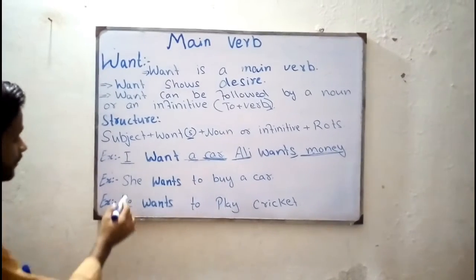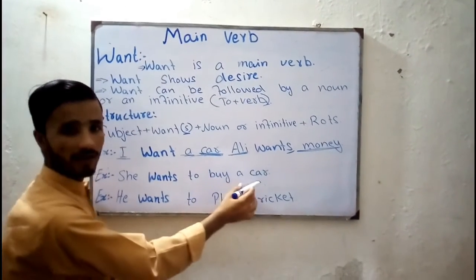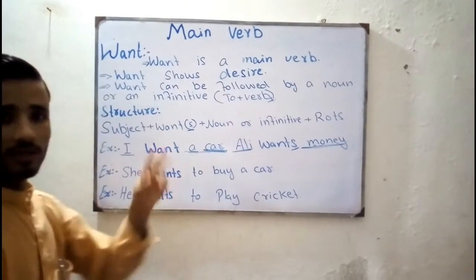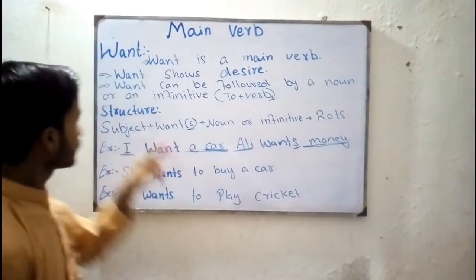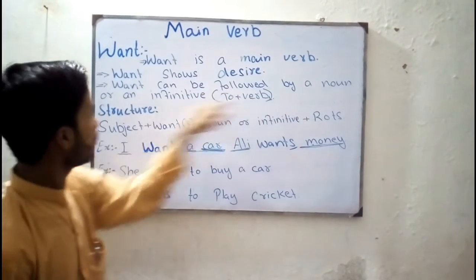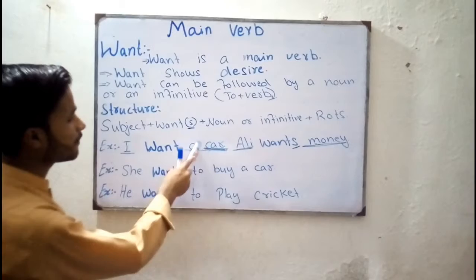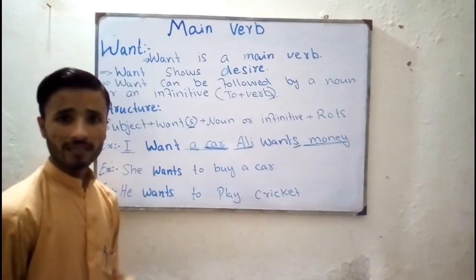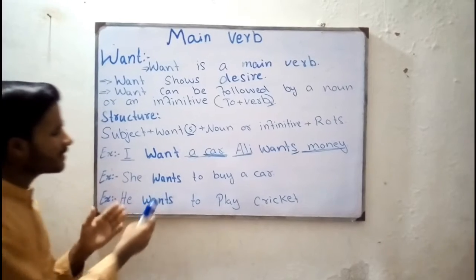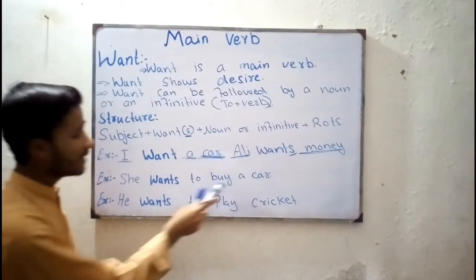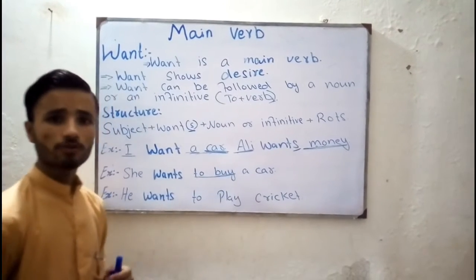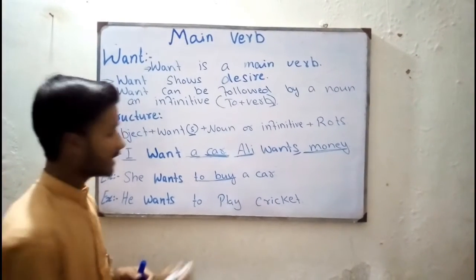See another example. She wants to buy a car. She wants to buy a car. Here I told you that we can use want in both ways, in two ways. See, want can be followed by a noun or an infinitive. In the first example, want is followed by a noun. But in the second example, you will see that want is followed by an infinitive. So she wants to buy. To buy. What is to buy? To buy is an infinitive with us, right?